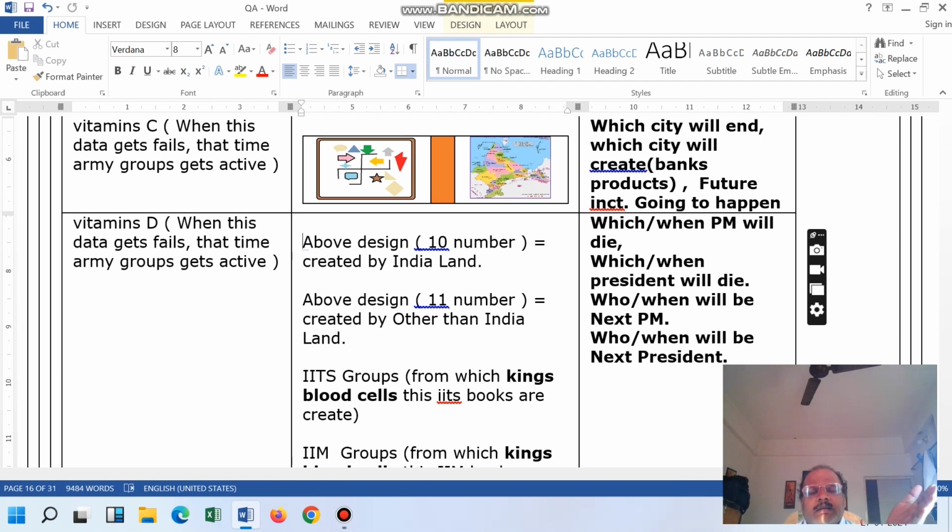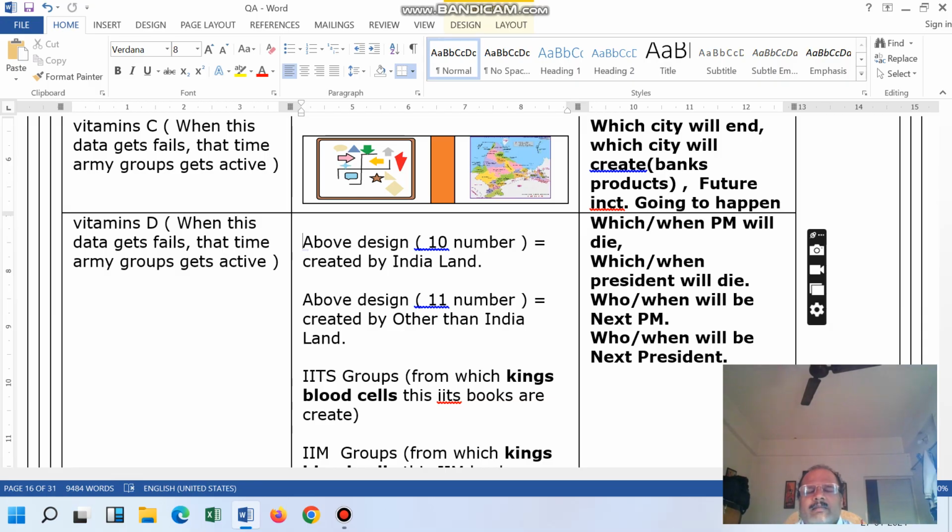Now it might be possible that this 100 crore might shift to other countries also, so the expense will also increase. That connects again to the army chain, that is the 20 army groups are going to create the army chain.